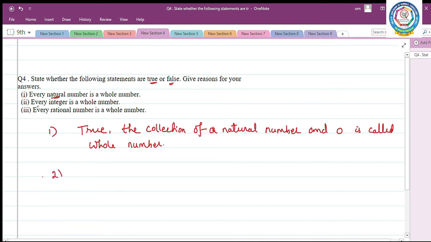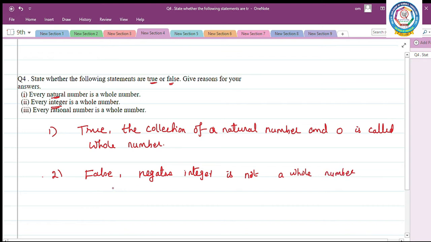Second one, every integer is a whole number. The given statement is false because a negative integer is not a whole number.